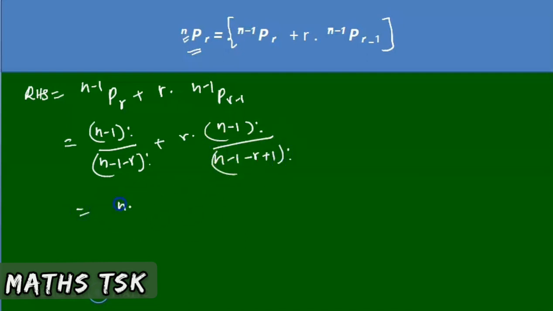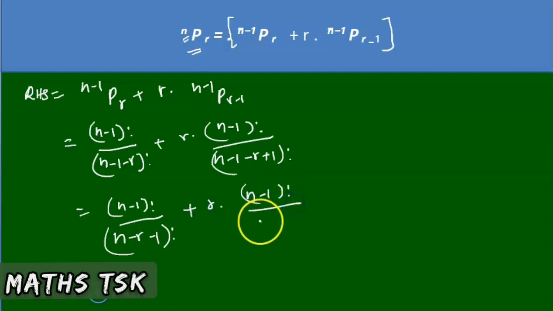That is (n minus 1) factorial by (n minus r minus 1) factorial plus r into (n minus 1) factorial by (n minus r) factorial. If you subtract, this becomes n minus r minus 1 factorial.